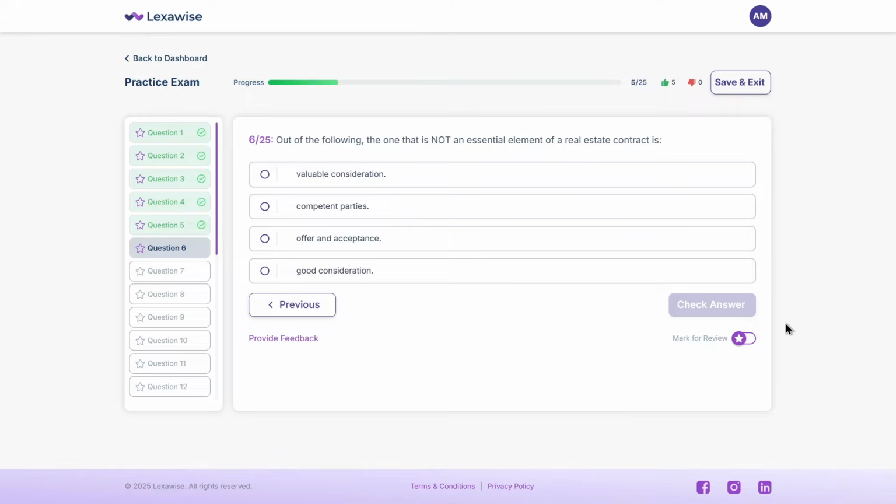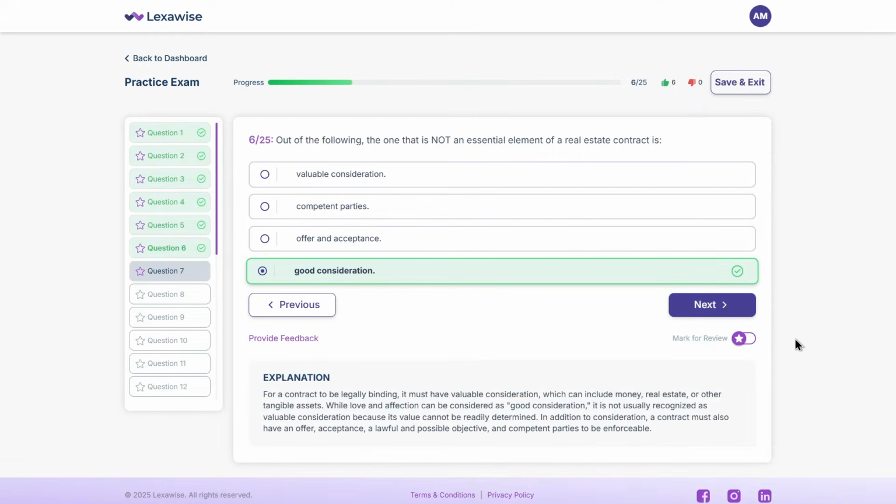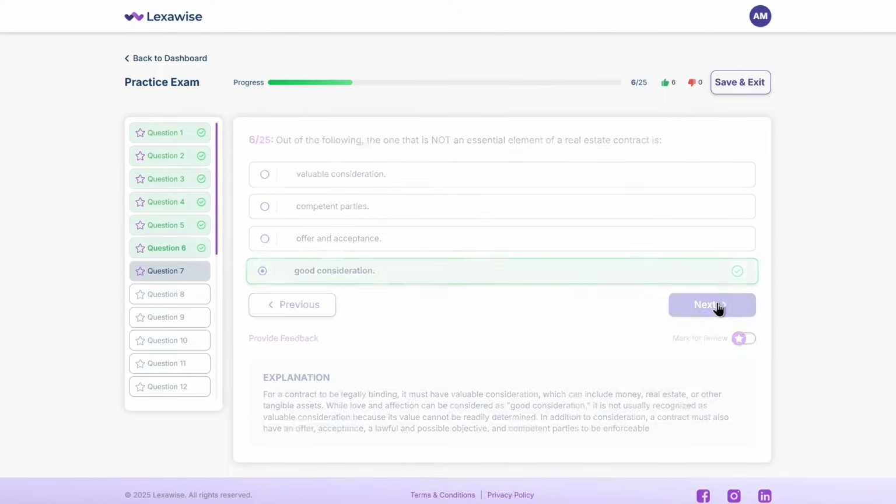The correct answer is D. Good consideration. For a contract to be legally binding, it must have valuable consideration, which can include money, real estate, or other tangible assets. While love and affection can be considered as good consideration, it is not usually recognized as valuable consideration because their value cannot be readily determined. Let's move on to the next one.